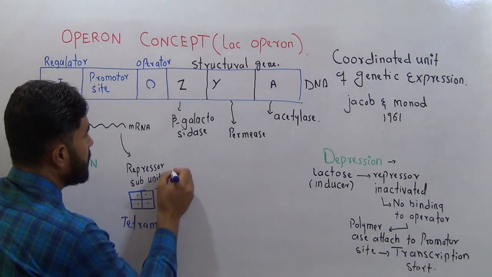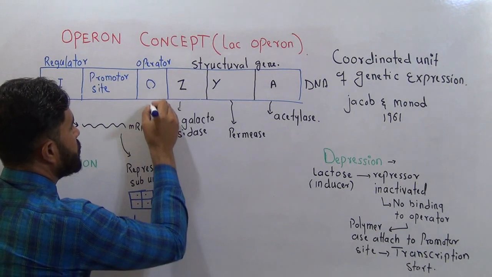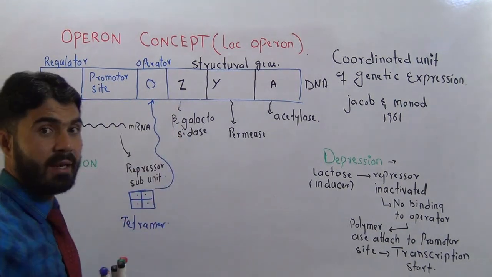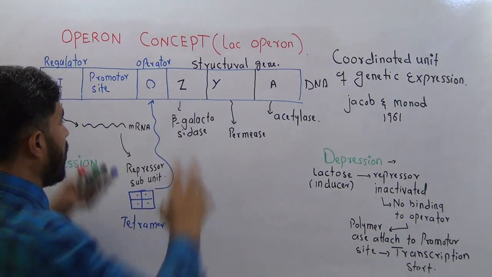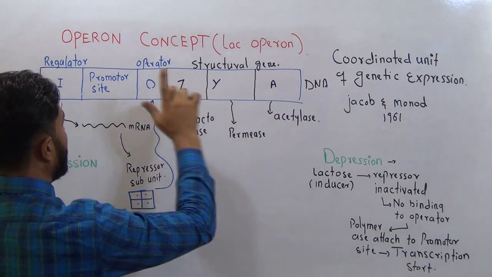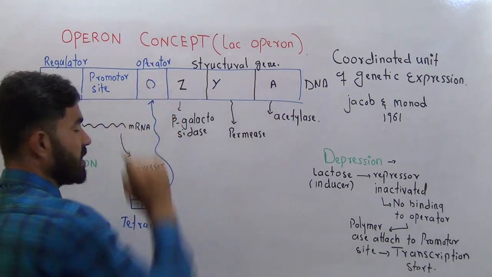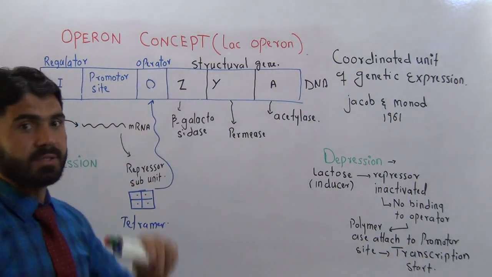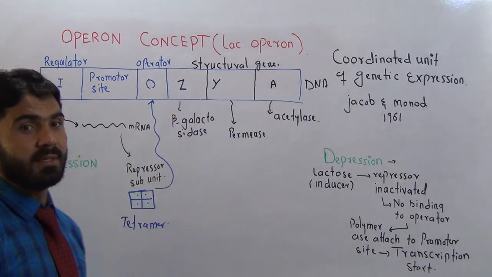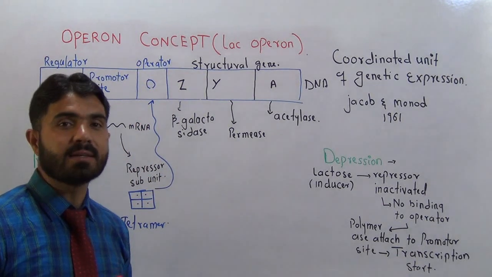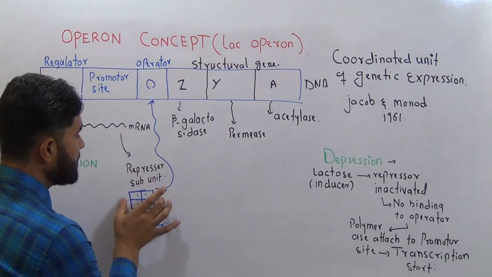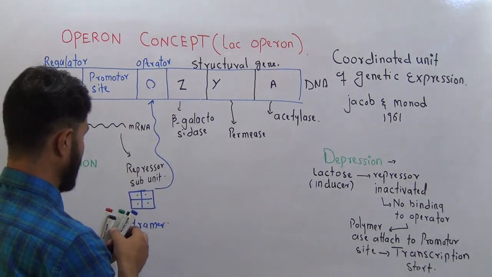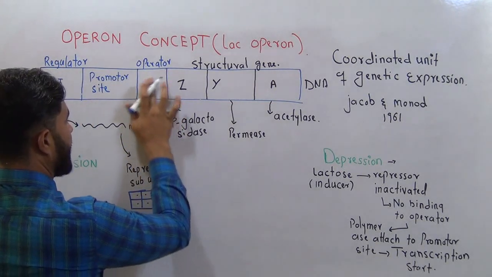it will come and will attach to another place, another site on that DNA called the operator gene. So it is not a site, it is another gene, operator gene. And this is a second gene, we write it O, operator gene. When this protein is attached, let's suppose the protein has arrived here.